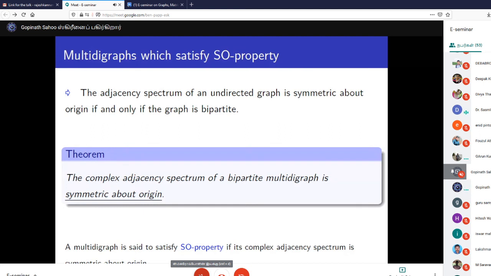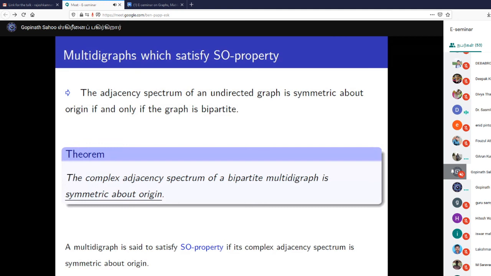I would like to answer, Arun. You asked the question where you take some eigenvalues or numbers and then look for the graph. That's not easy actually. That's another problem of spectral graph theory: given some numbers, can we get all the graphs with that spectrum? People are working on it now. If you give me 3 numbers also, it's difficult. That's a difficult question, but people are working slowly, they're moving.